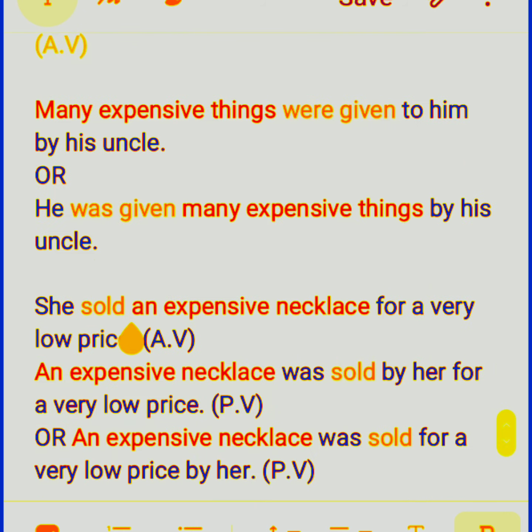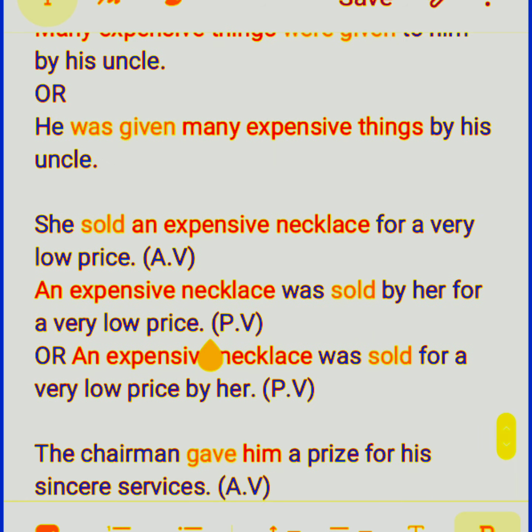She sold an expensive necklace for a very low price. The passive voice is: an expensive necklace was sold by her for a very low price. Or you can write this way also: an expensive necklace was sold for a very low price by her.